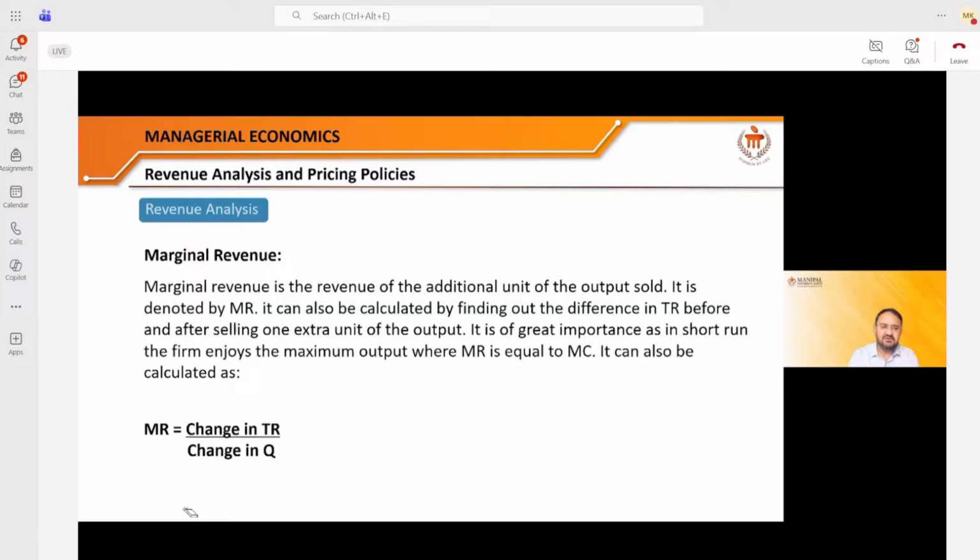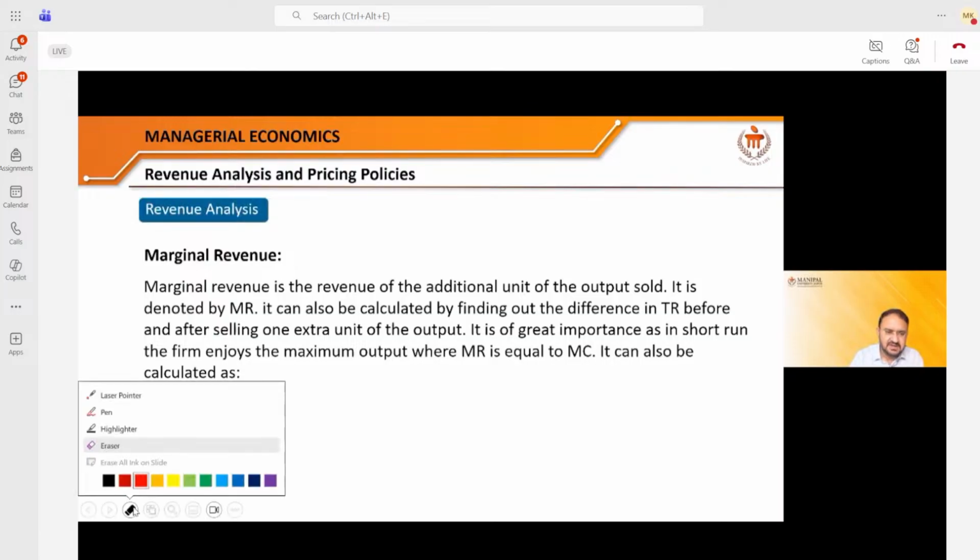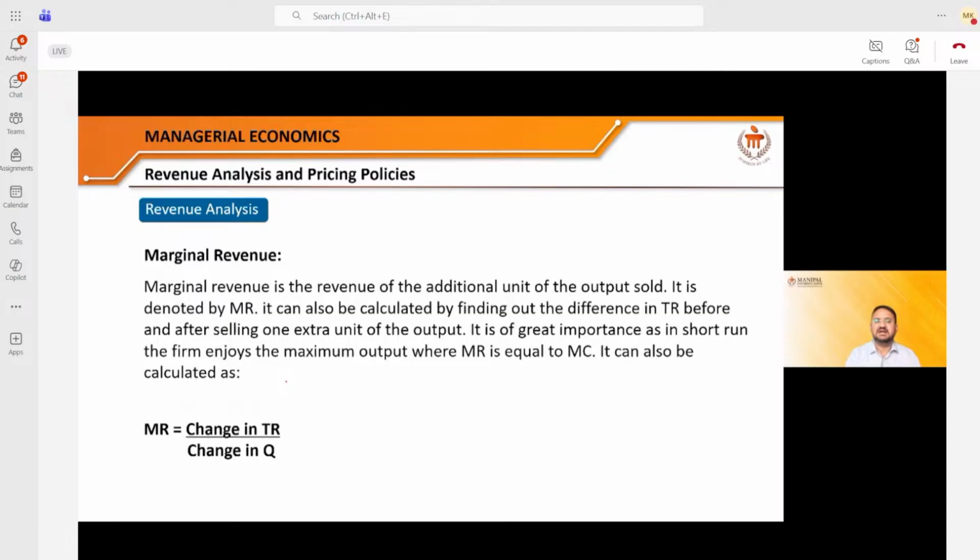Now in the same line, let's see what is the marginal revenue. Again, very simple. Marginal revenue is very simple to understand. Say for example, I have the total revenue like this, TR like this. Now the change in TR: say if I sell three products, after selling the three products, there is some TR, minus the total revenue of selling the two products, divided by selling the three products minus selling the two products.